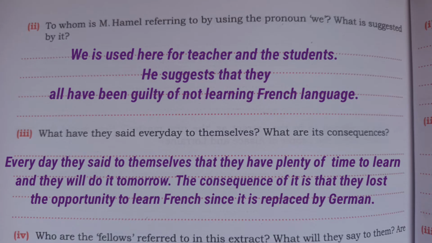So the answer will be, every day they have said to themselves that they have plenty of time to learn and they will do it tomorrow. The consequence of it is that they lost the opportunity to learn since French education is replaced by German.